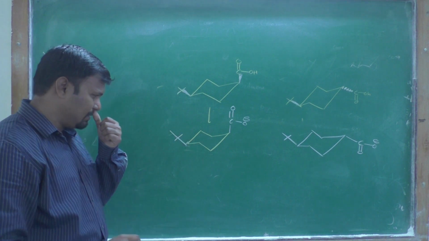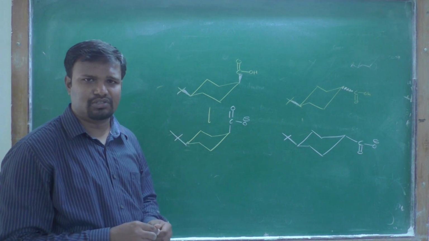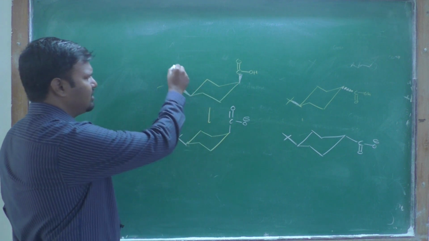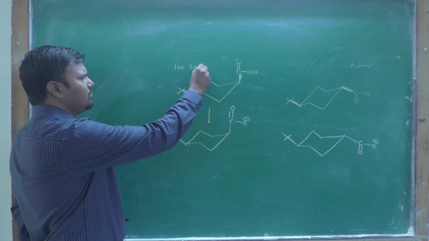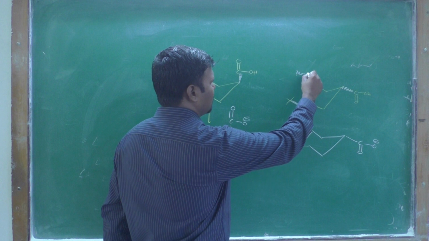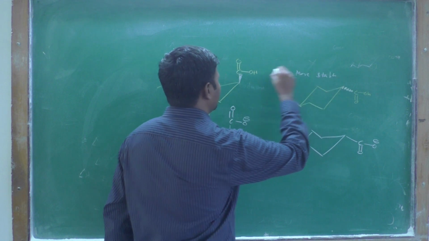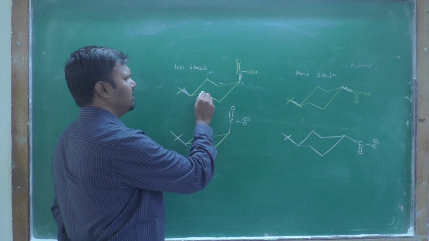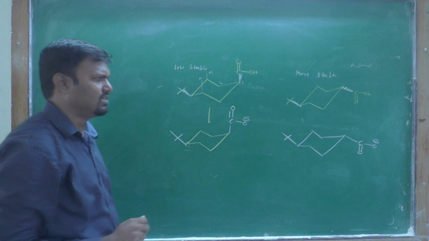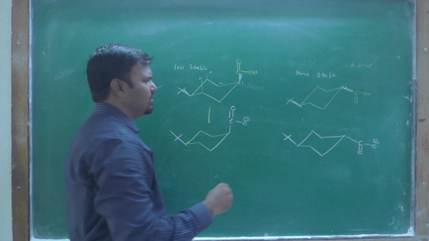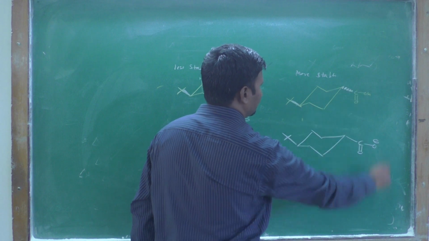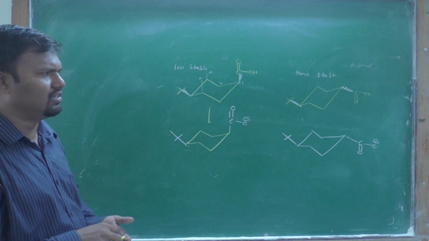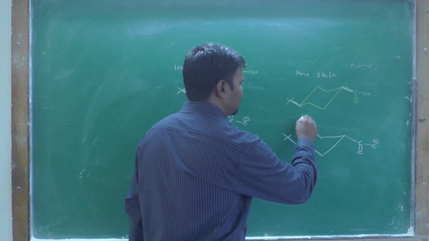Actually when you see these two molecules, you find that this is less stable and this is more stable, because in this case there is a 1,3 diaxial interaction, where hydrogen is there. In the trans isomer, the 1,3 diaxial interaction is minimized or absent.